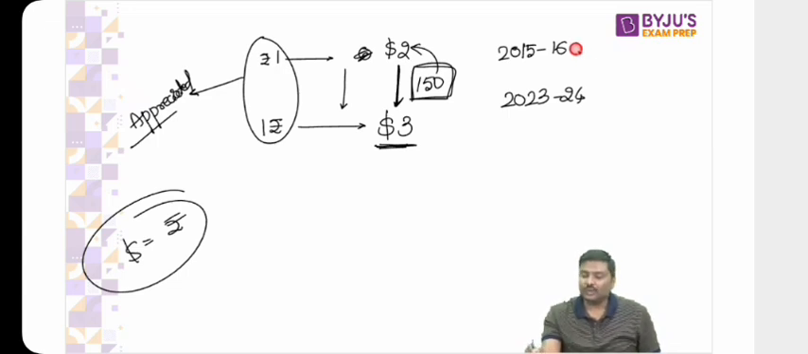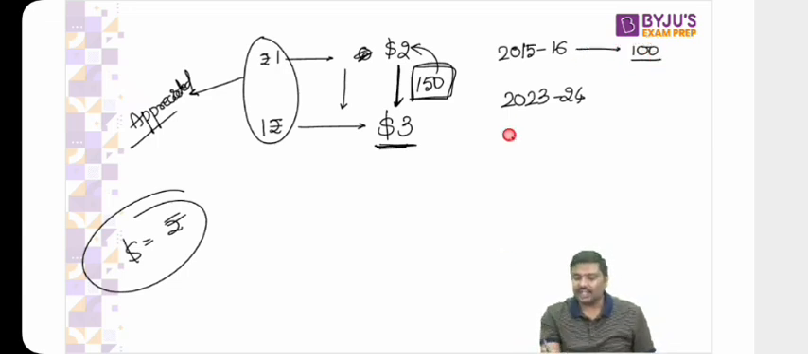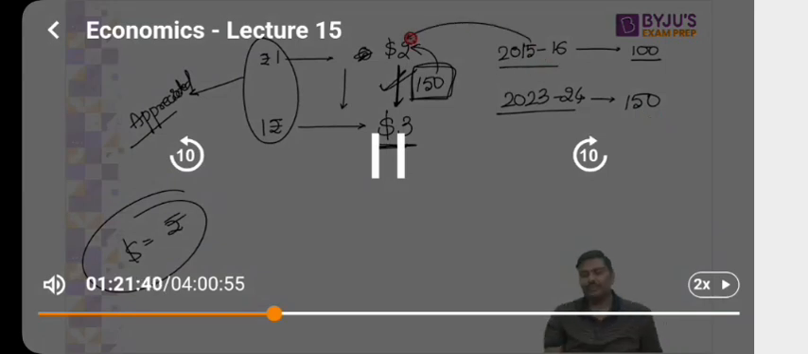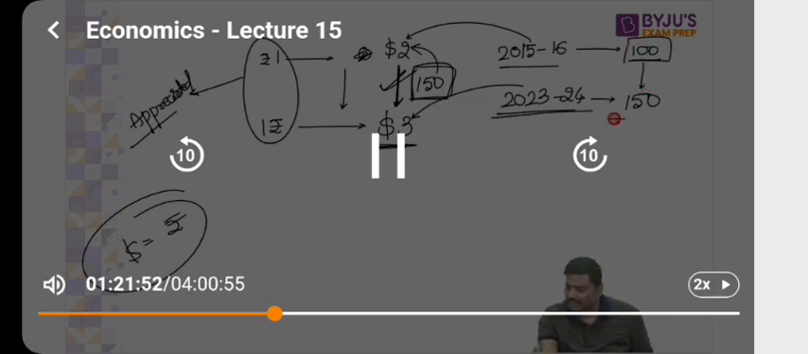If I write the 2015-16 value as 100, can I write the 2023-24 value of the dollar as 150? It is a CSAT calculation, I'm not making it complicated. In 2015-16, the value of the dollar was 2. In 2023-24, the value of the dollar is 3. So, if I write 2015-16 as 100, can I write the 2023-24 value as 150?